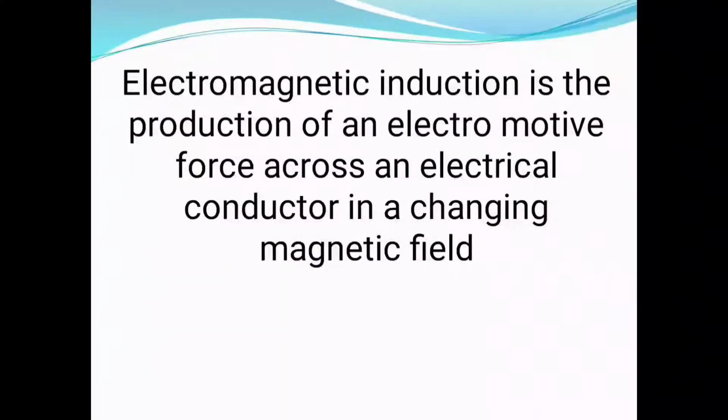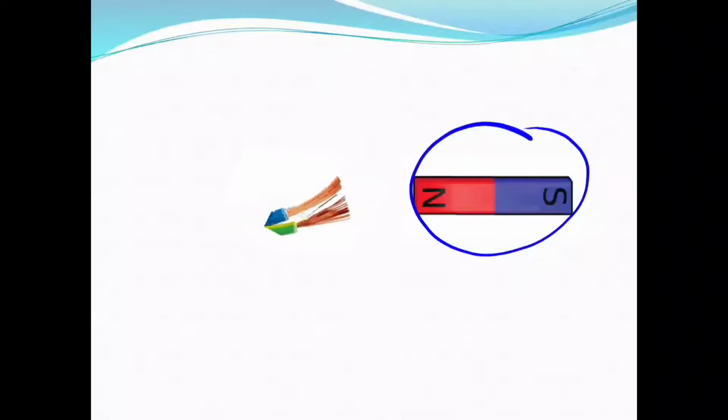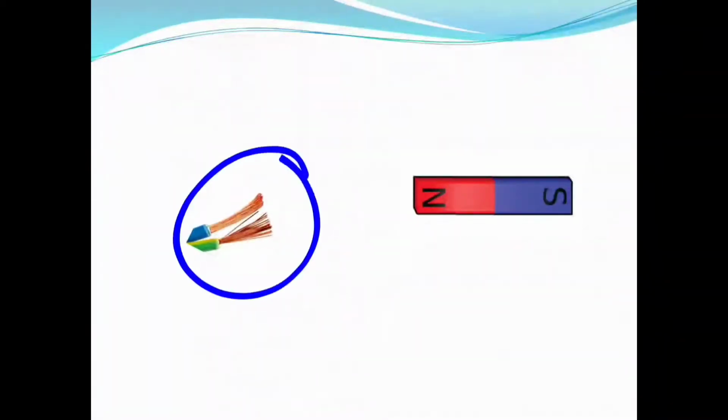Okay, so let's see how electricity can be produced. Electricity can be produced in both ways, either by keeping the conductor constant and moving the magnet, or by keeping the magnet stationary and moving the wire. In both cases, the wire or the coil will experience a change in the magnetic flux linked with the coil, and due to this change in the magnetic flux linked with the coil, what happened?